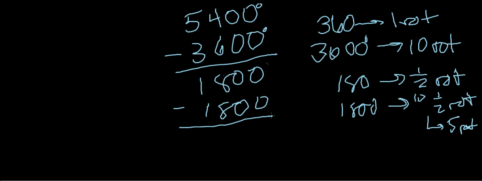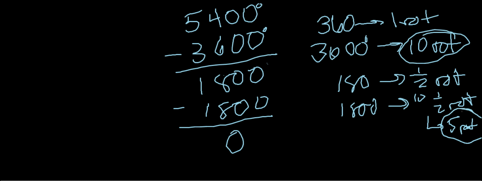And as you can see, those are the same thing, so we're going to get 0. So we know that this went around 10 rotations and then another 5 rotations. So this is 15 rotations, and we end on the positive x-axis at 0 degrees, or we could think of this as 360, or even possibly 720 degrees.